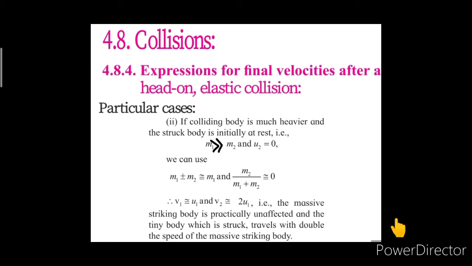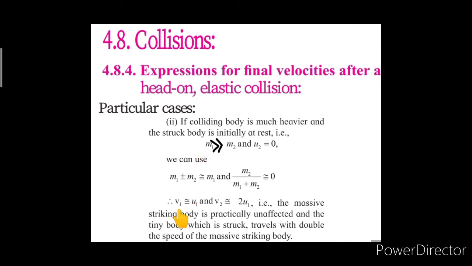So, we are getting v1 is equal to u1 and v2 is equal to 2 u1. That means the massive striking body is practically unaffected. Over here the final velocity of the mass which is much heavier than the other body having the mass m2, as mass m1 is much heavier.